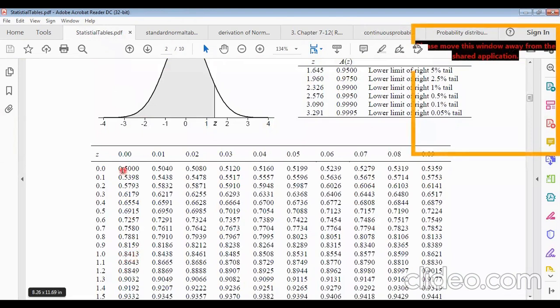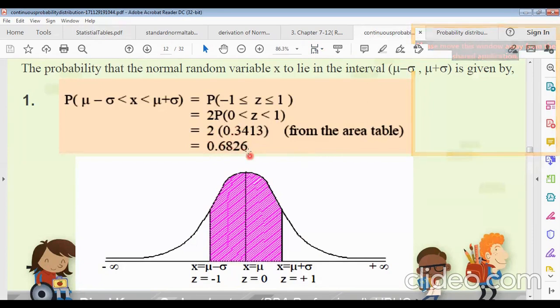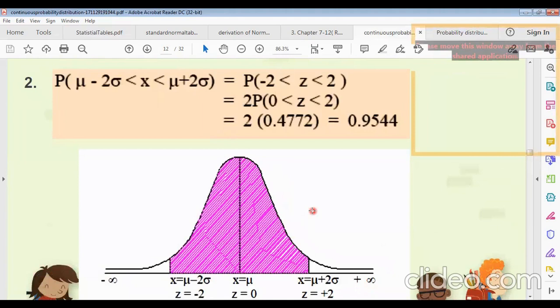0.8413 minus 0.5. Okay, 0.8413 minus 0.500. Then we get this result 0.3413 from the area table. So 2 times this is 0.6826. That means 68% we get. The total area will be 0.68. Similarly, we can find another